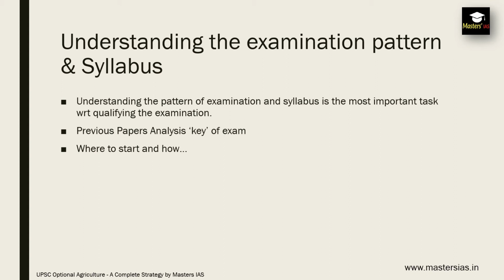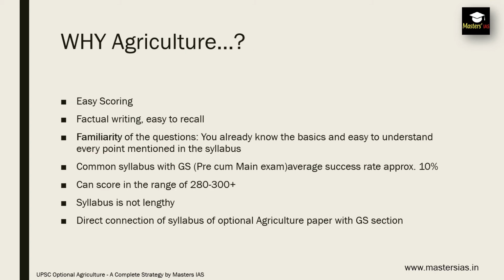Once you understand the pattern of the examination and each and every word in the syllabus, then you can go for previous year paper analysis. Previous year paper analysis is the key to the examination, and after following these 3 steps only you can start your core preparation. So here we are going to discuss why to choose agriculture as an optional subject.